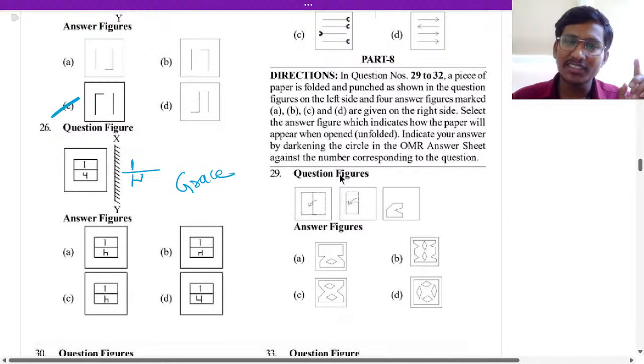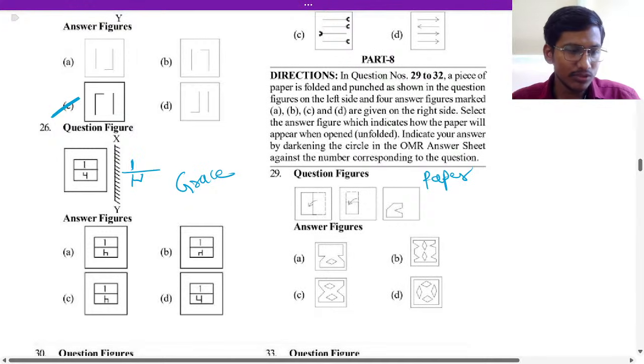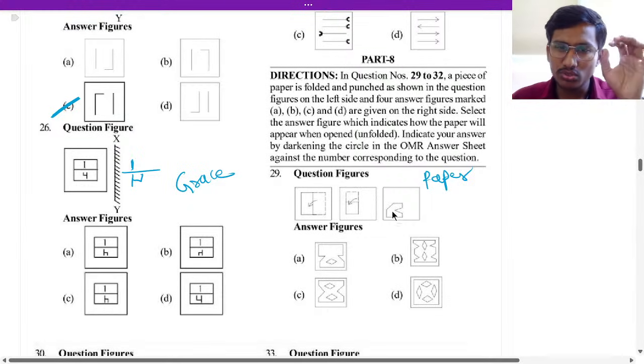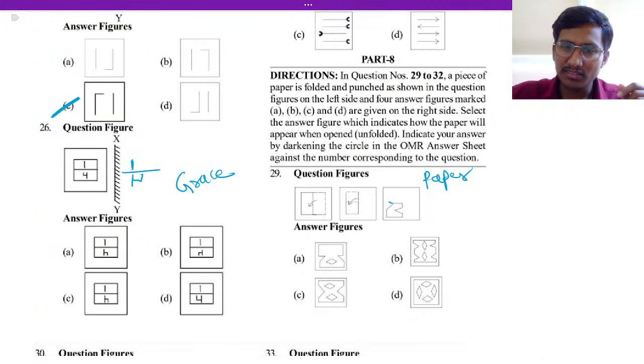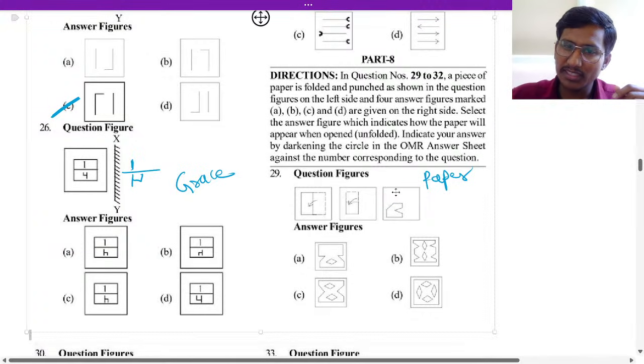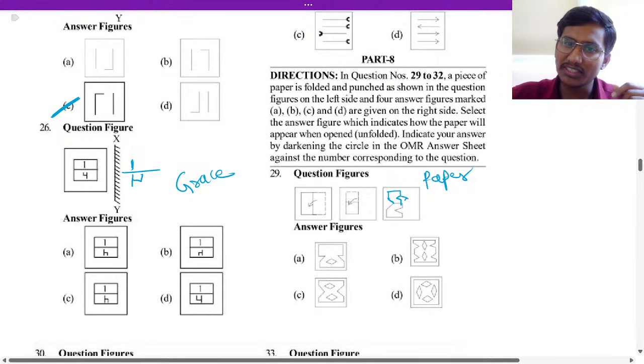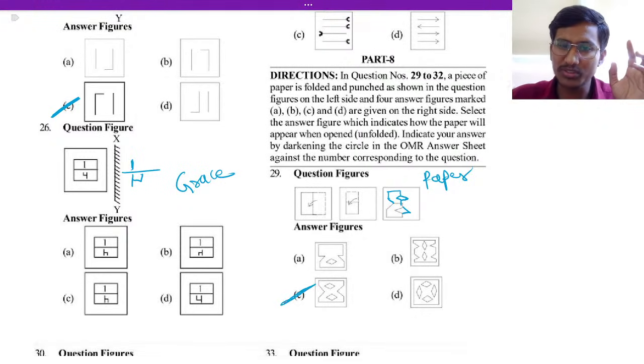What will be part 8, students? That is paper folding. Paper folding and cutting. So if you see paper folding, what will be the answer for this? That is the 29th question. If you open this up, this is how it will look, and then there will be one more here, and this side also one more will come. It will look like a diamond here, and on two sides. So option C is the correct answer.